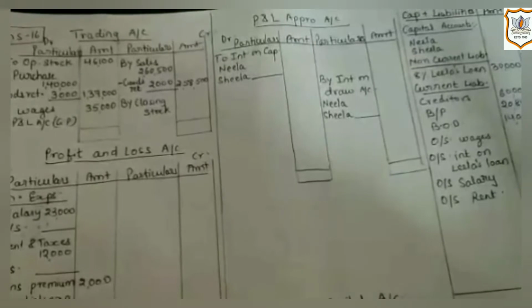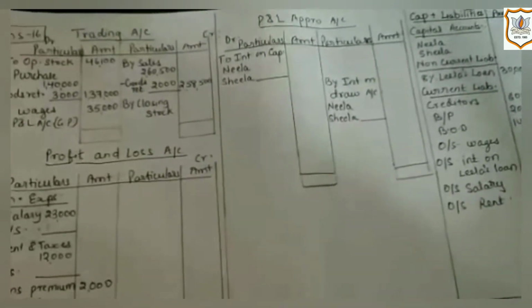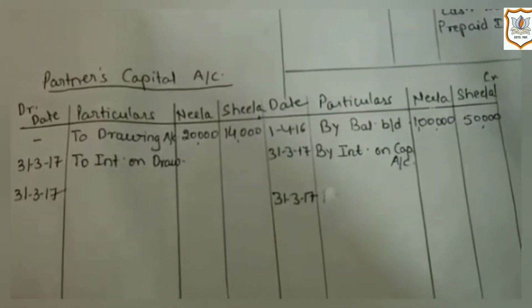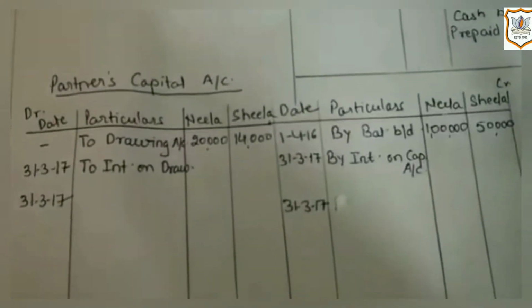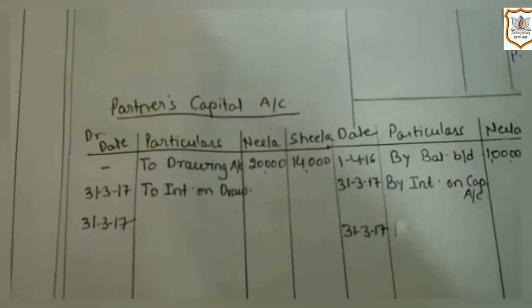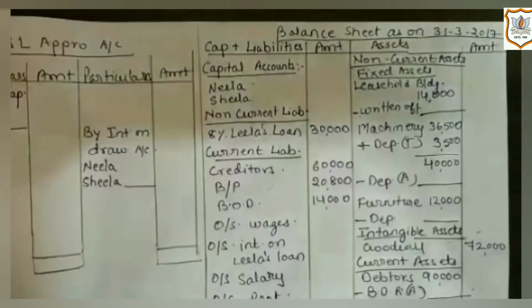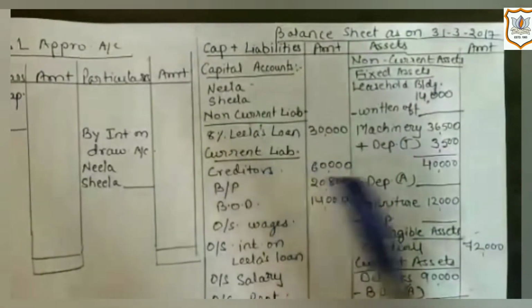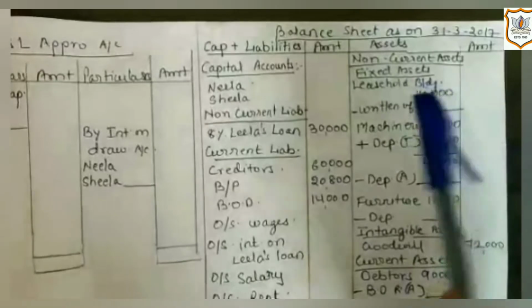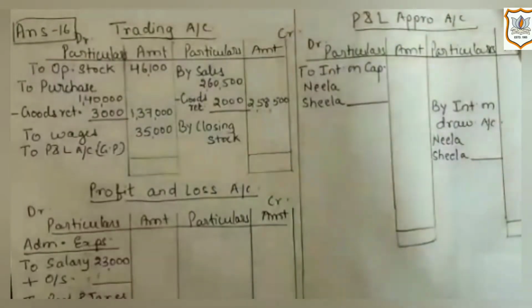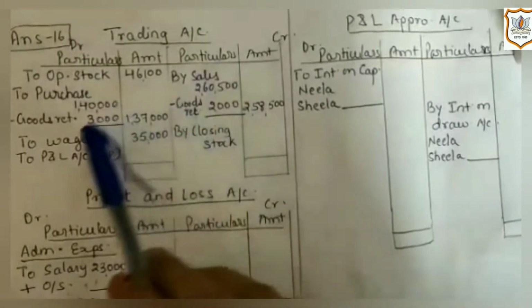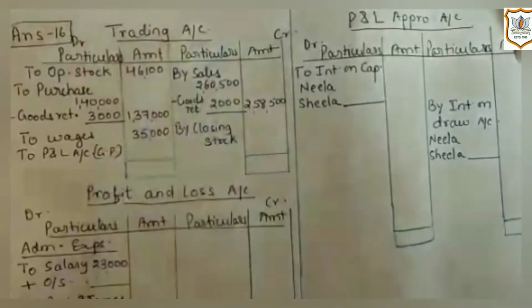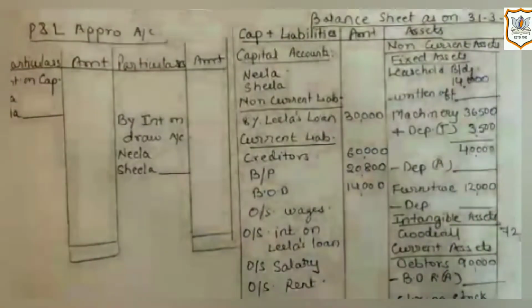Here I have posted all the amounts from trial balance and left space for adjustments. Here in the question, opening capital balance of partners is given and drawing is given, which will be recorded on partners' capital account. Then information regarding suppliers and customers is given, that means creditors and debtors, which will be recorded on balance sheet. Then information regarding goods returned is given, that means purchase return and sales return, which will be recorded in trading account. Then information regarding bills is given.